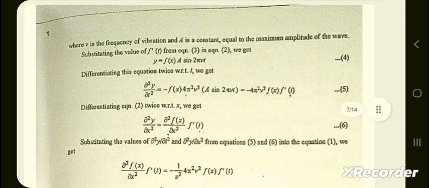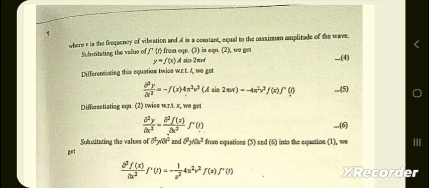Hence, we may write y is equal to f(x) f'(t), where f(x) is a function of coordinate x only and f'(t) is a function of time t only. But for the stationary waves, as occur in the stretched string, we know that f'(t) is equal to a sin 2 pi nu t, where nu is the frequency of vibration and a is a constant equal to the maximum amplitude of the wave.